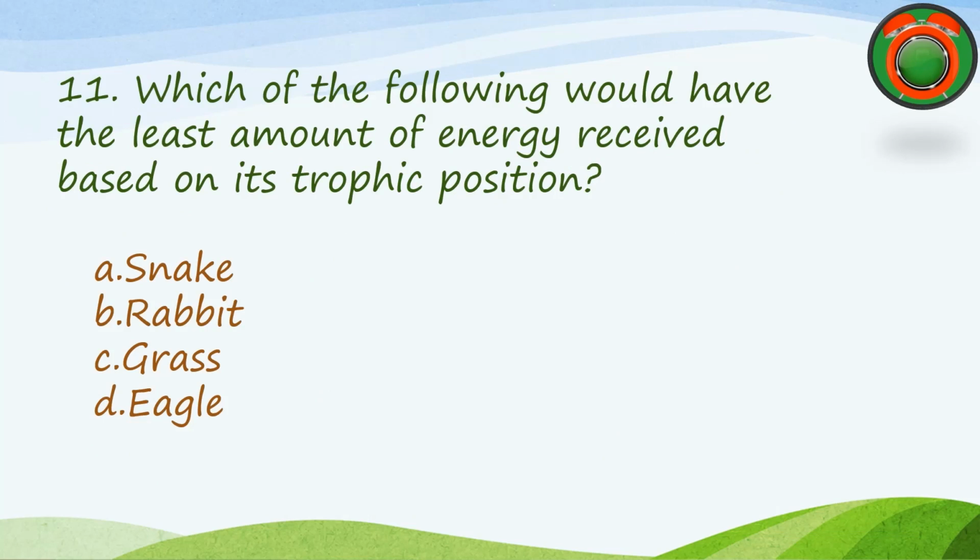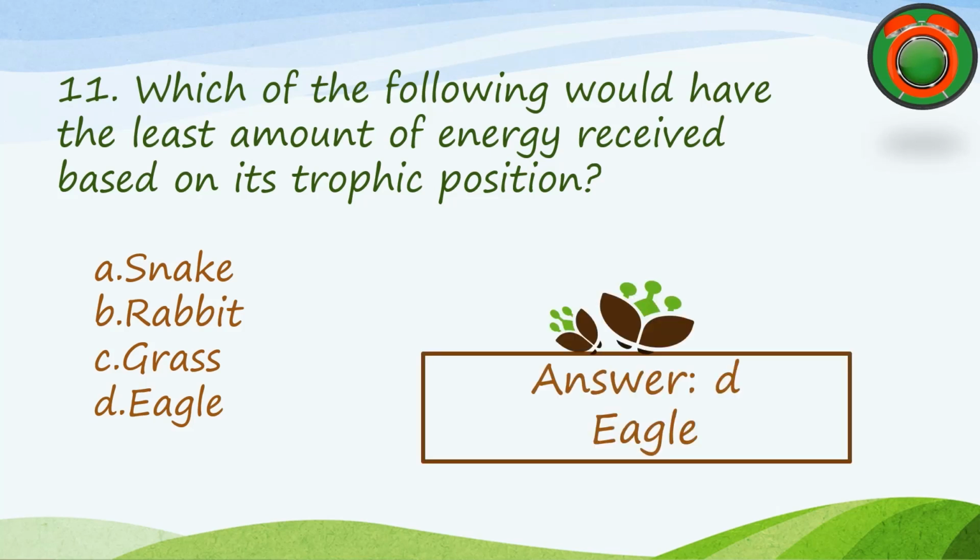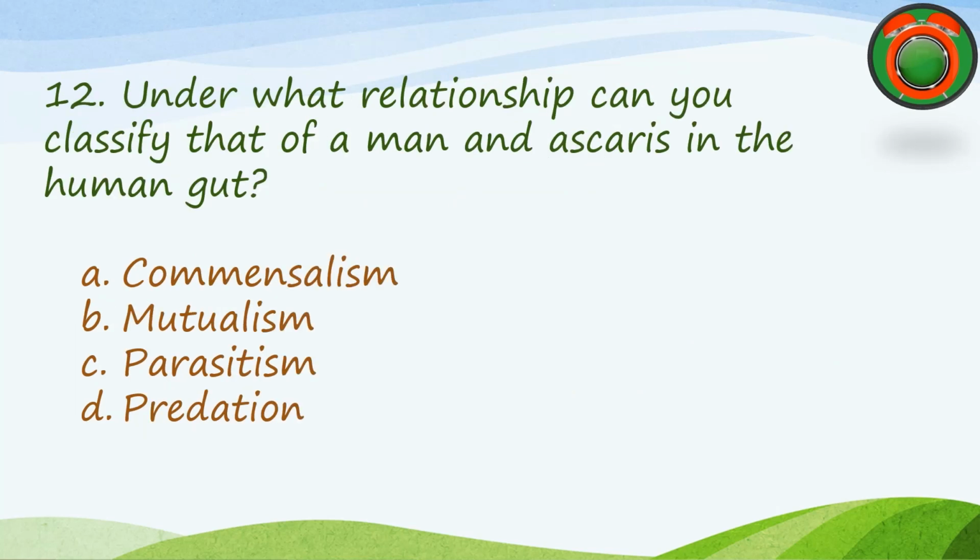Number 11 question. Which of the following would have the least amount of energy received based on its trophic position? A. Snake. B. Rabbit. C. Grass. D. Eagle. The correct answer is D. Eagle. Number 12 question.